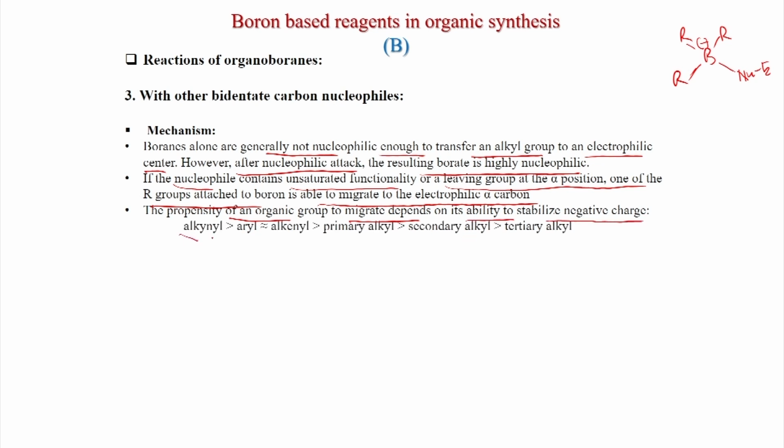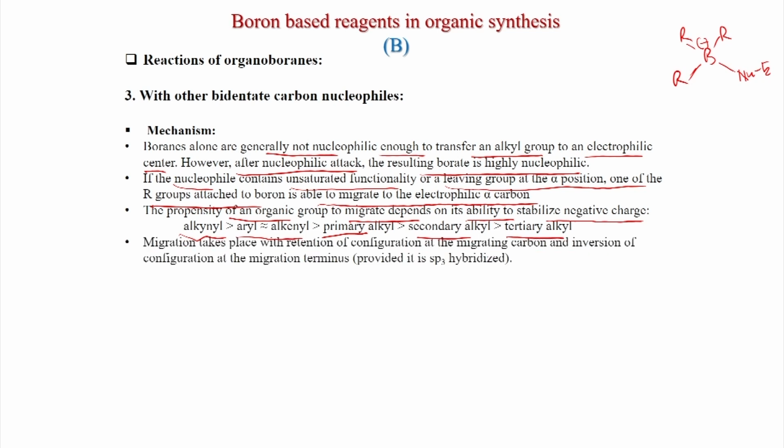So, alkynyl will migrate fastest, because we know alkynyl is sp hybridized, so that is stable. Then aryl and alkenyl, because they are sp2, and after that primary alkyl, secondary alkyl and tertiary alkyl. The tertiary alkyl group we have seen in thexyl boron, so that is why it does not migrate; it acts as an anchor group.